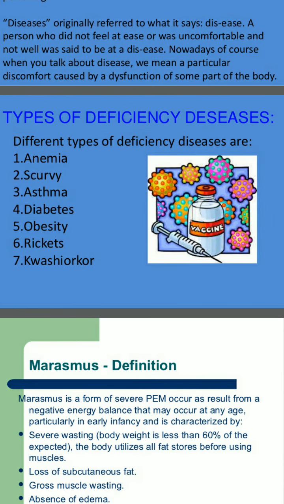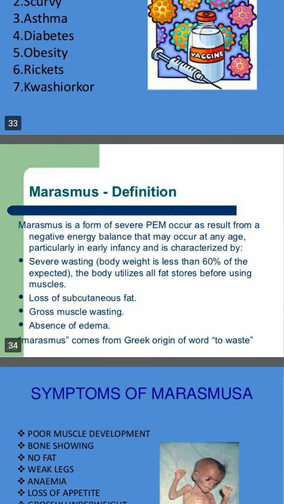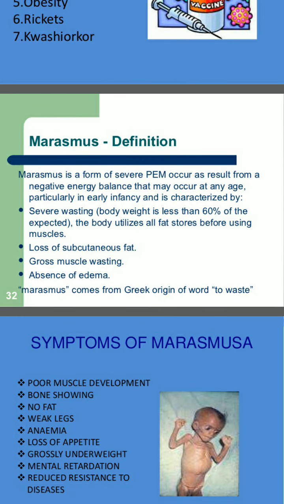Now let us see types of deficiency diseases. Different types of deficiency diseases are anemia, scurvy, asthma, diabetes, obesity, rickets, kwashiorkor, marasmus, etc. Now let us see the definition of marasmus. Marasmus is a form of severe PEM, resulting from a negative energy balance that may occur at any age, particularly in early infancy, and it is characterized by severe wasting.